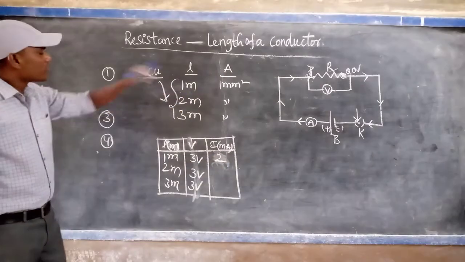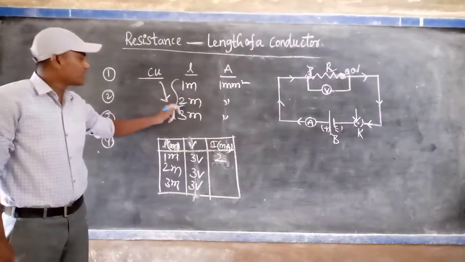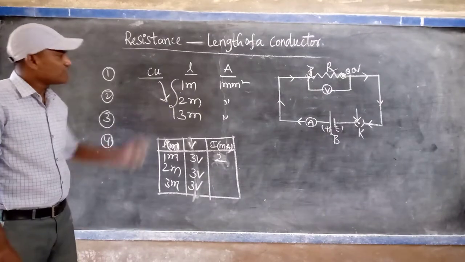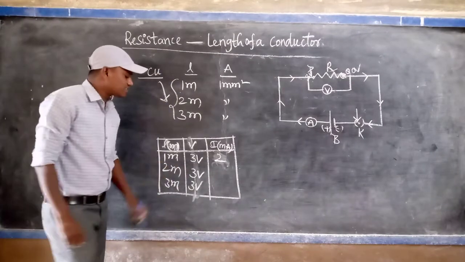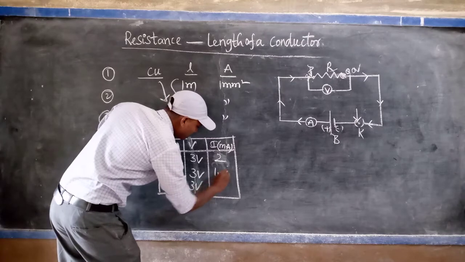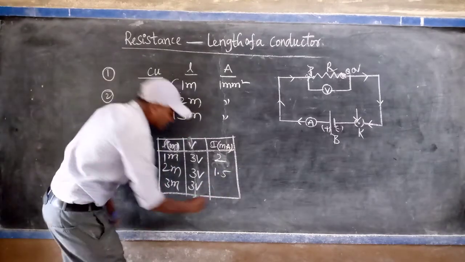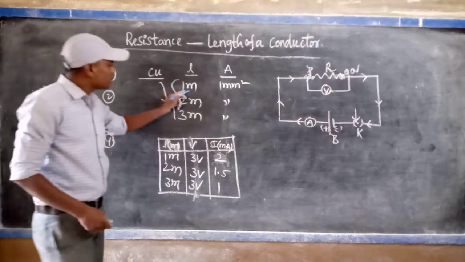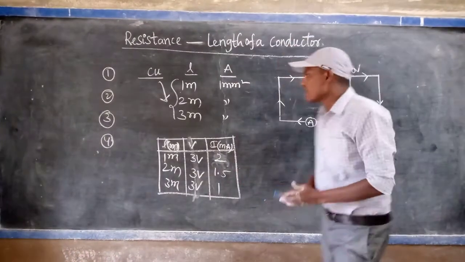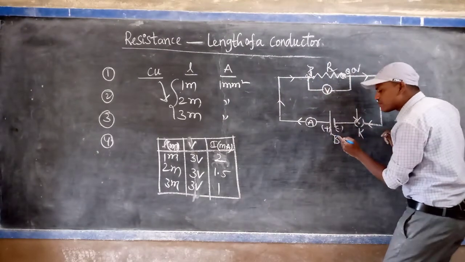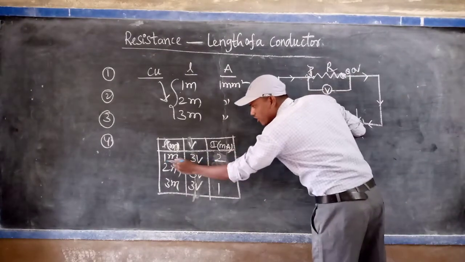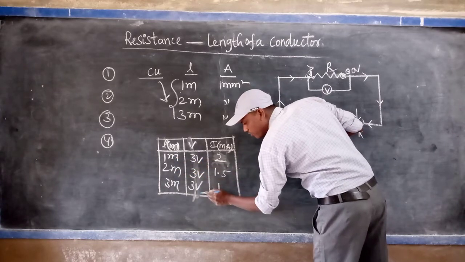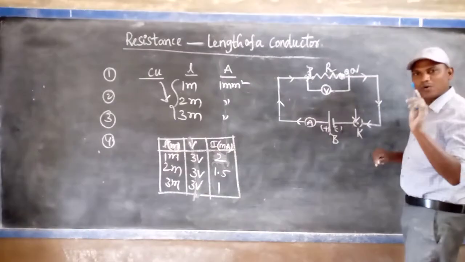Next one. Now remove the 1 meter length of the copper wire and replace it with the 2 meter length and do the same experiment by keeping the constant voltage. Next, the third one. So here you are observing that we are using the 1 meter length of the copper wire between the P and the Q by keeping the same constant potential difference. When you are using the 1 meter length of the wire or 2 meter or 3 meter, you keep the potential difference constant.